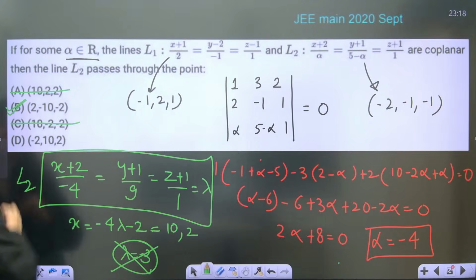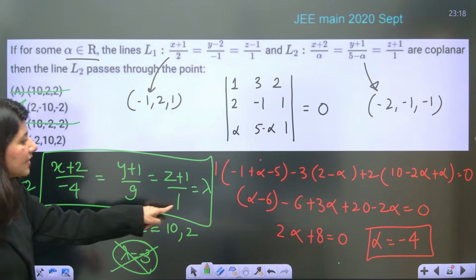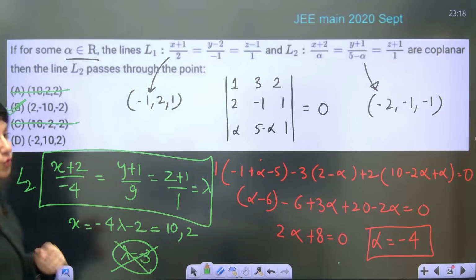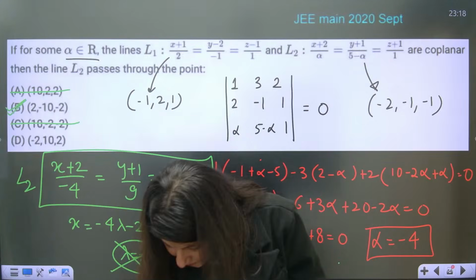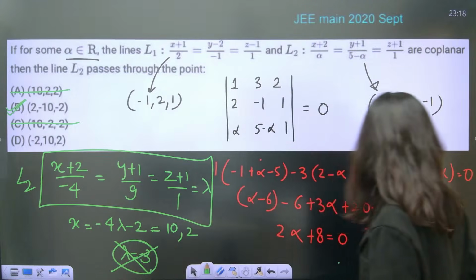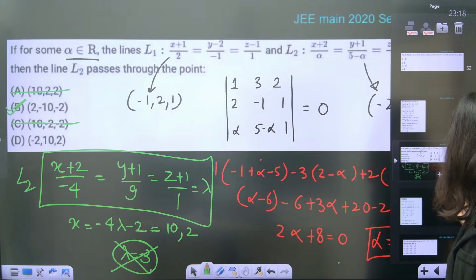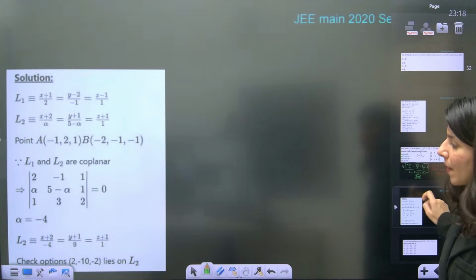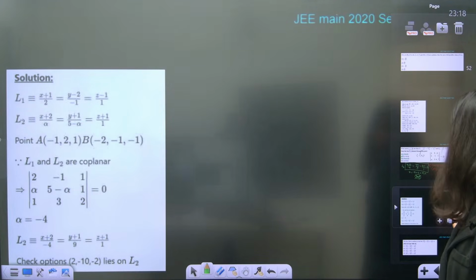Option B. Can you see? Option B. And the z coordinate is minus 1, so minus 2. Option B is absolutely right. No, Milan, not option D, option B is correct. Option B, guys. So B is correct: 2, minus 2, minus 10, minus 2.